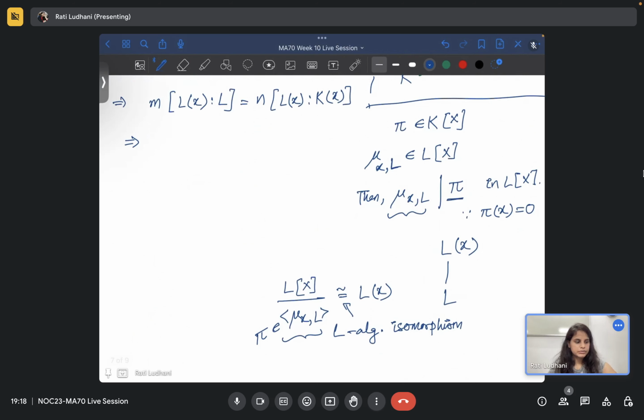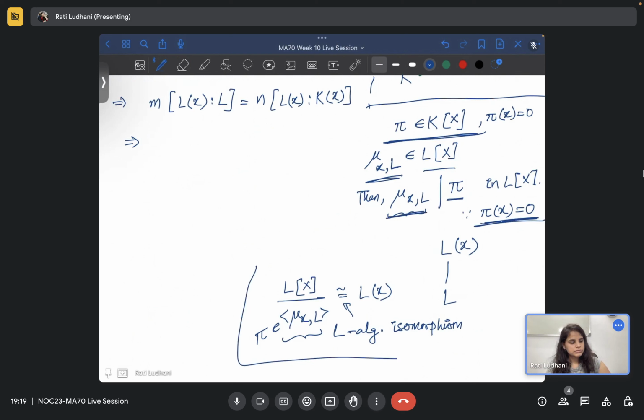So what we did: we started with pi, where we know that pi of x is 0. You consider mu x L, which is in Lx. I am using the same notation, mu x L is the minimal polynomial of x over L. Then since pi of x is 0, mu x L has to divide pi because of these conditions. Is that fine? If this step is fine, then I'll go ahead.